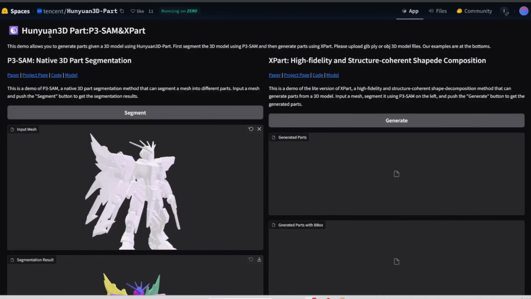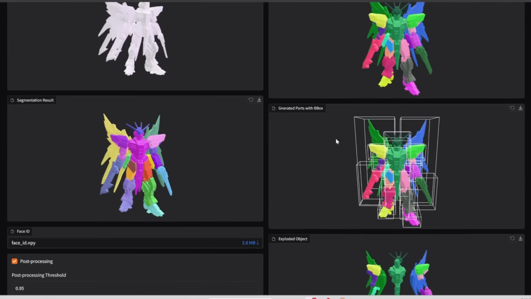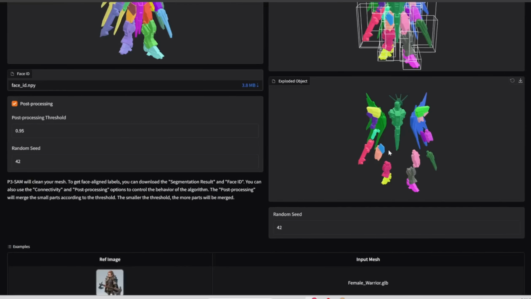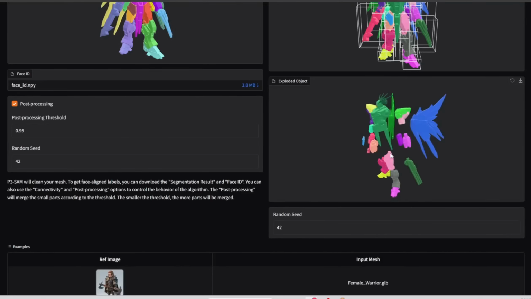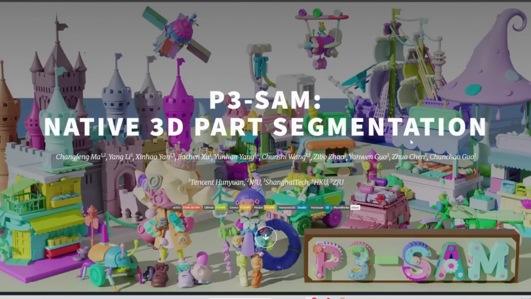And then afterward, we need to plug it through XPart to decompose everything and generate each individual part of the model. All right. So afterwards, here is what we get. Here are the generated parts. Here are the generated parts with bounding boxes. And then here is the exploded or decomposed object. As you can see, each part is its own thing and complete. Now, in addition to this free Hugging Face space, they've also released a GitHub repo, which looks like this, link in the description.